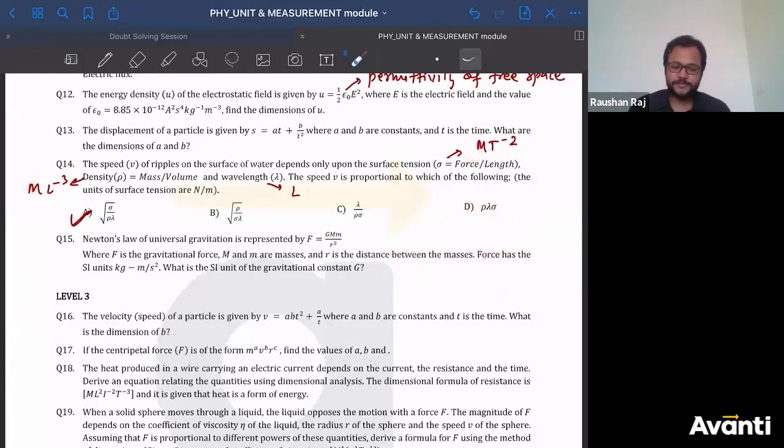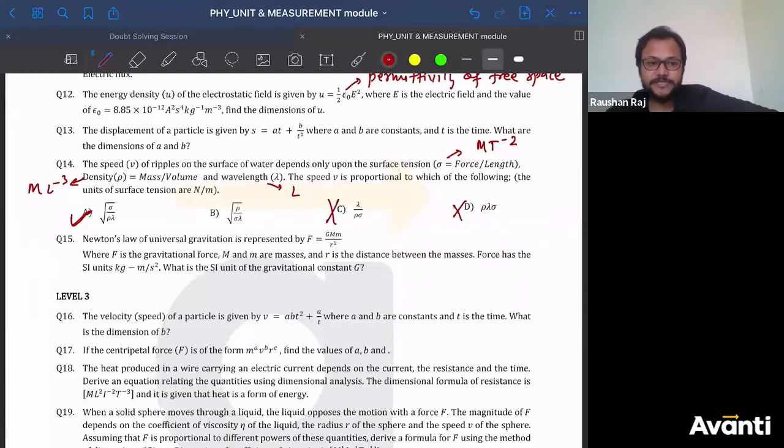Now look at the options. Here sigma and rho, they are multiplied. So can you say C cannot be the answer? Similarly, sigma and rho multiplied. So D will also be discarded here. So D cannot be the answer. Achha. What about A and B?